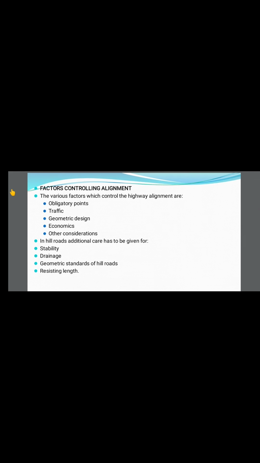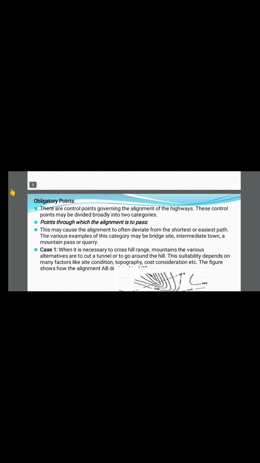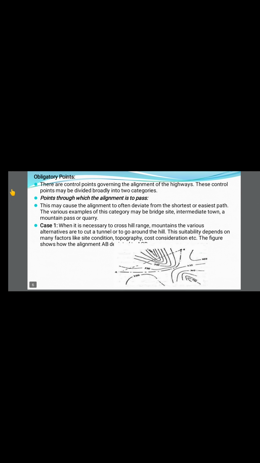It is clear here, the factors which control the alignment of the road. Previously we studied the requirements of an ideal alignment. Now we are studying the factors which control the alignment. We'll study them one by one briefly. One is the obligatory points.